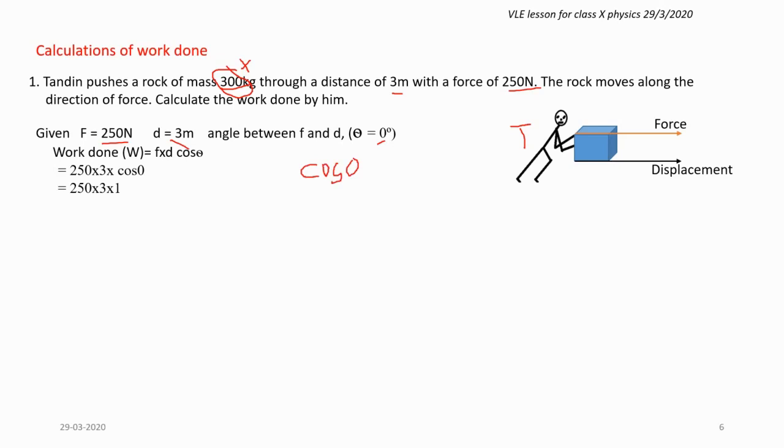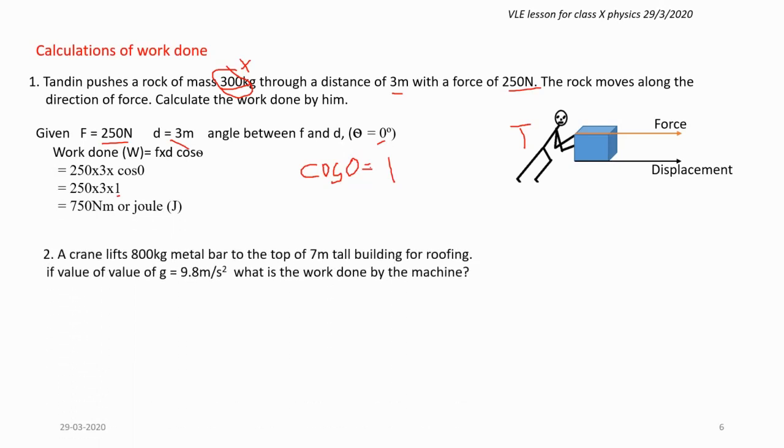Cos 0 in your calculator, you will get 1. That value is substituted here instead of cos. Then when you do this, 250 times 3 is 750, times 1 is there, so it will become 750 Newton meter or 750 joule.